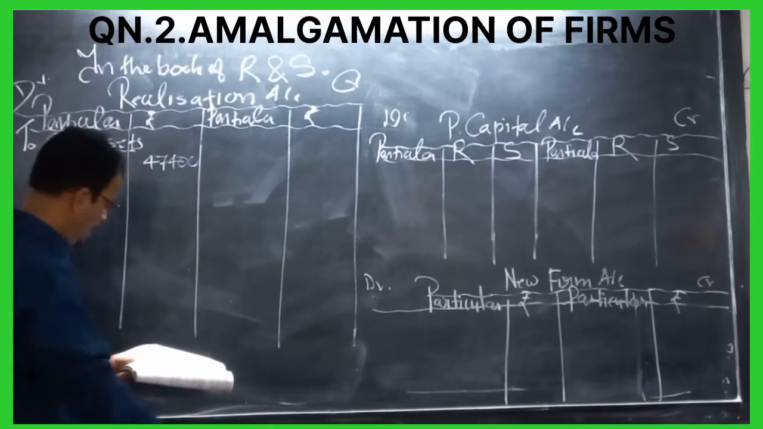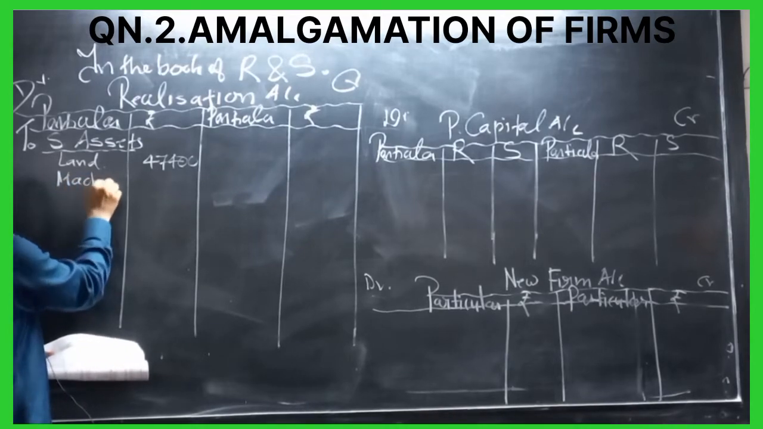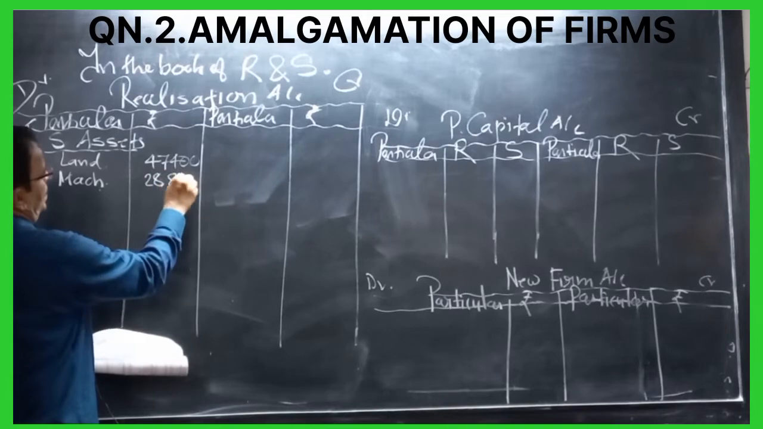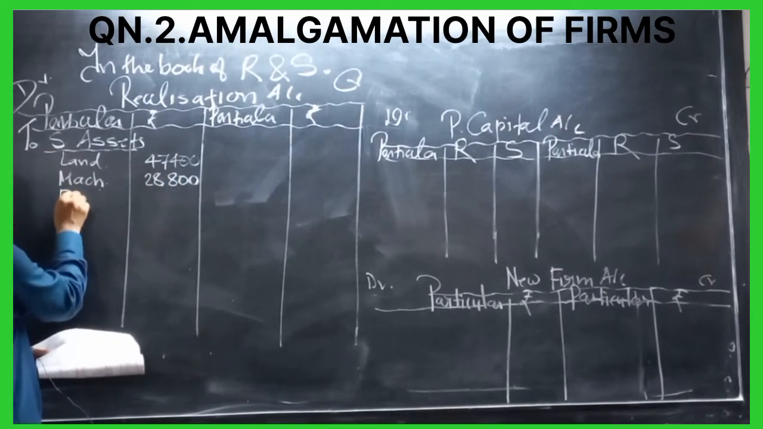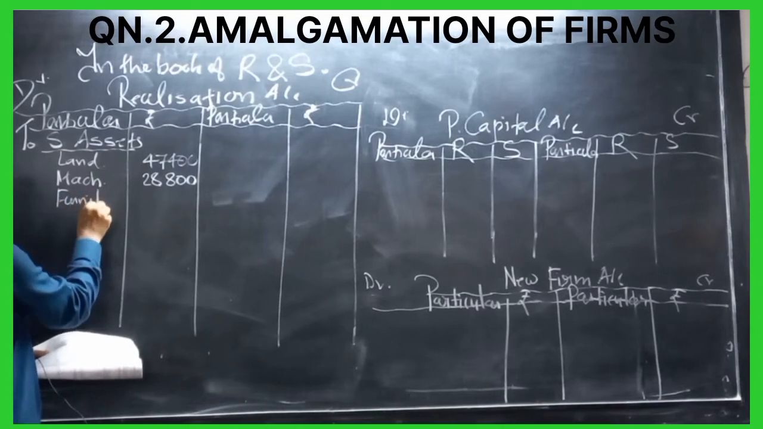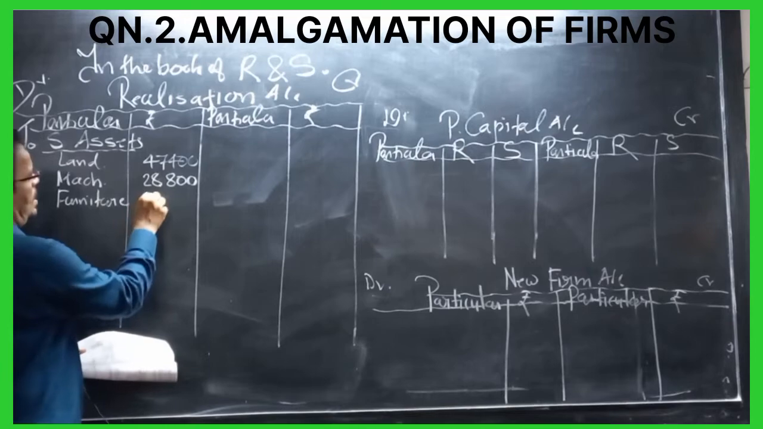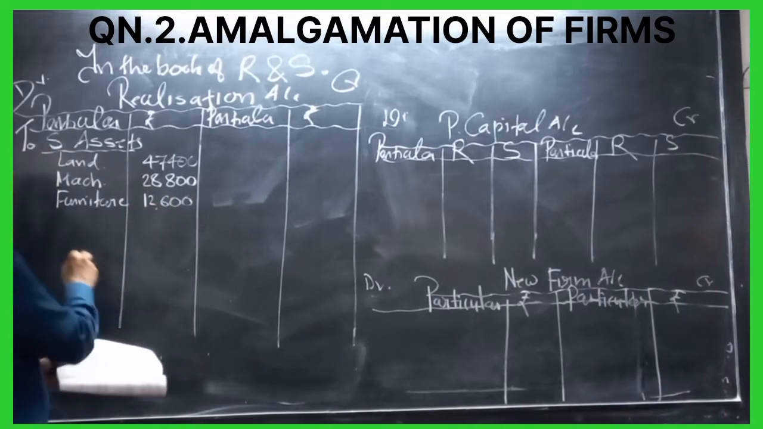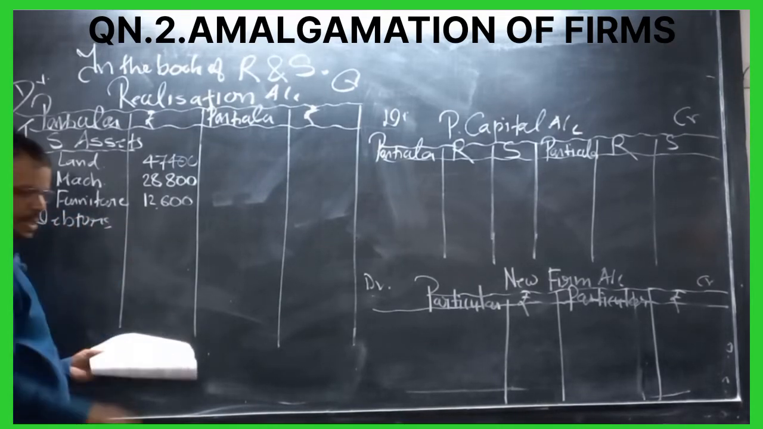After that we have machinery given. Machinery how much given? 28,800. After that we have furniture given. Furniture is given 12,600. After that we have debtors given. Debtors how much given?